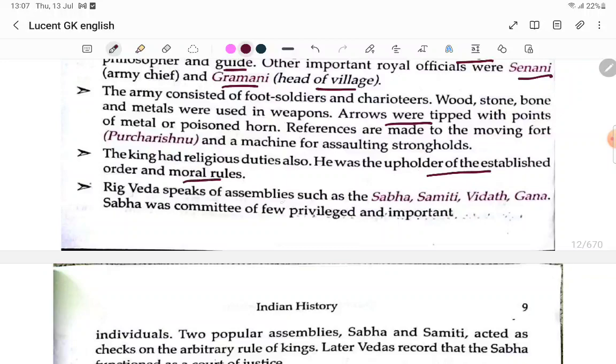The Rigveda speaks of assemblies such as the Sabha, Samiti, Vidatha, and Gana. The Sabha was a committee of a few privileged and important people.